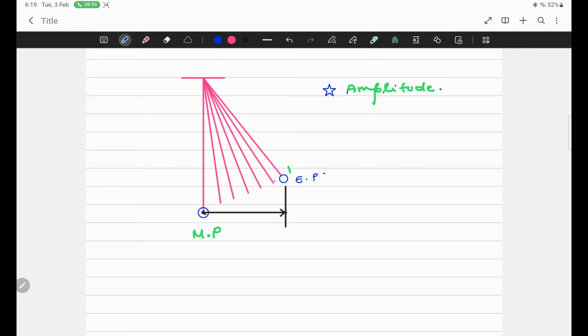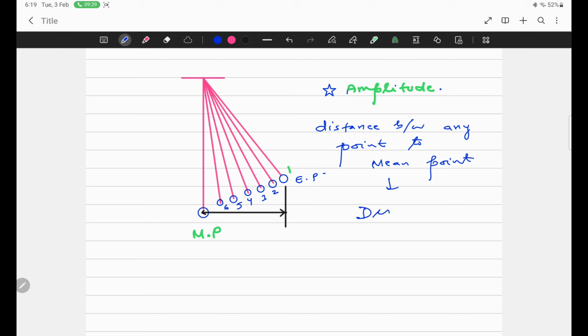But when the bob is at position 2, 3, 4, the position of the bob keeps changing and its distance from the mean position is changing. So the distance between any instantaneous point and the mean point is called displacement.